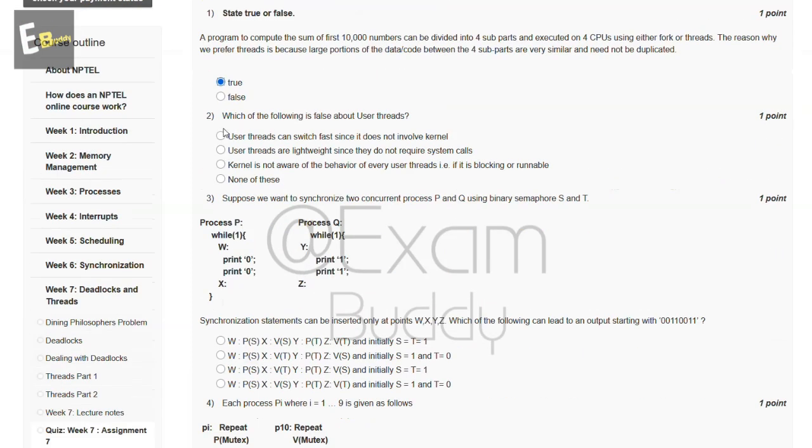Now the second question is: which of the following is false about user thread? So these are the options. And the answer of our second question is D, none of these.